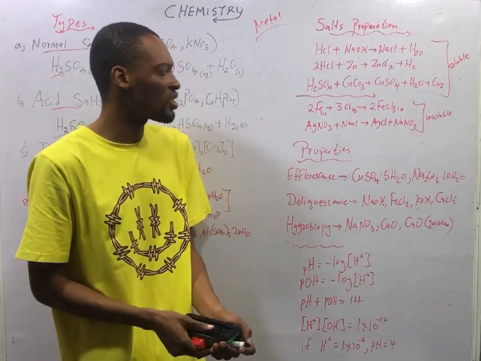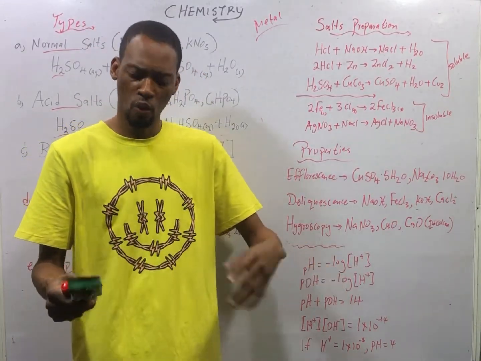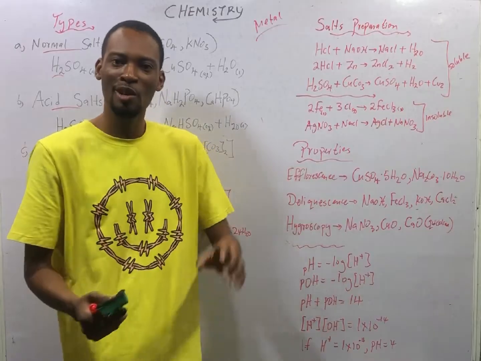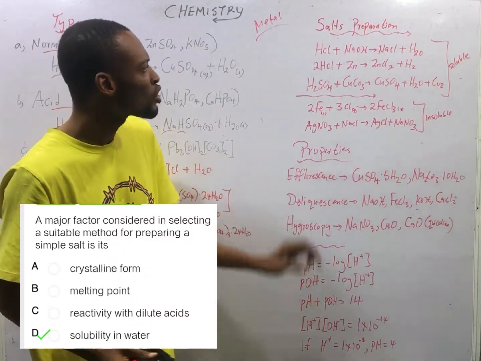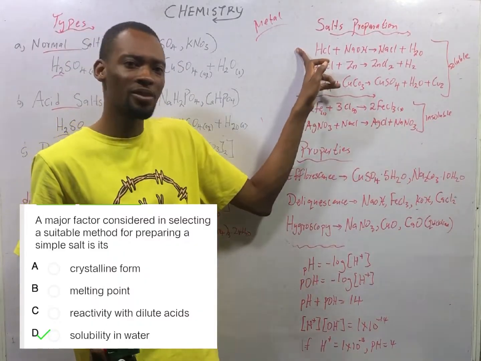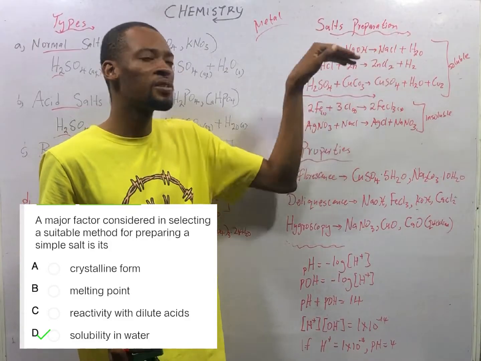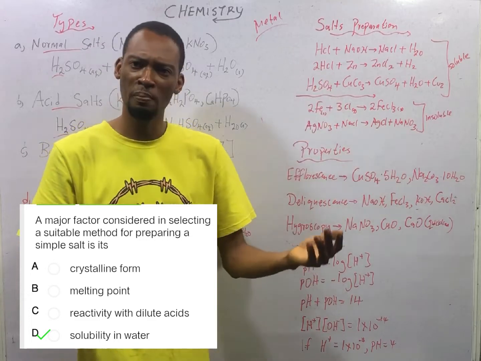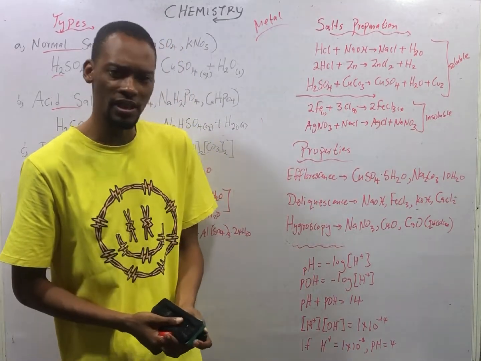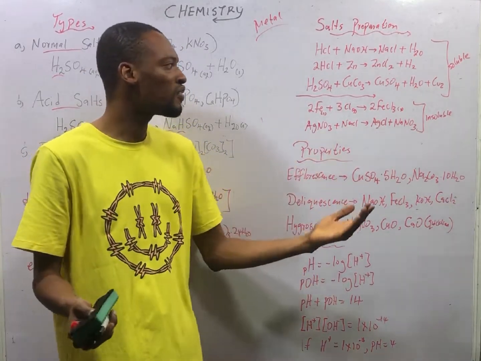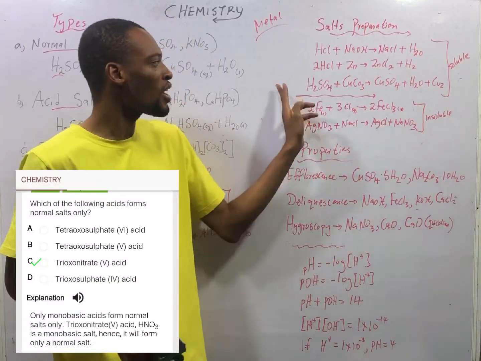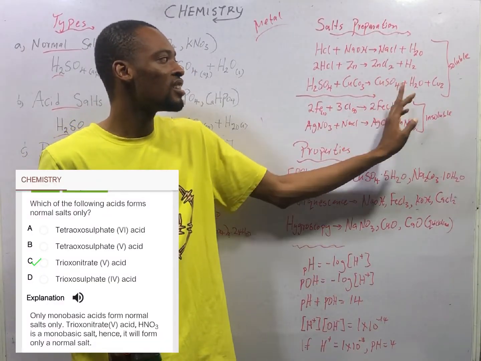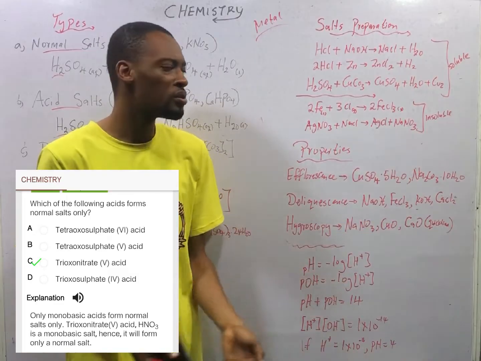And to prepare salts, we choose two methods, depending on whether we need to prepare soluble or insoluble salts. To prepare soluble salts: neutralization, acid reacting with base, the salt formed will be soluble. When acid reacts with metals, hydrogen is displaced and a salt is formed. The salt formed is soluble. When acid reacts with carbonates, the salt formed is soluble.